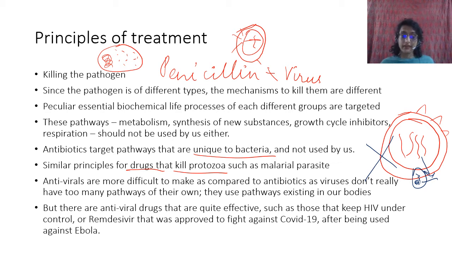But there are antiviral drugs that are quite effective, such as those that keep HIV under control, or remdesivir, which was approved to fight against COVID-19, which was earlier used in Ebola. So it was earlier seen to be effective against Ebola, and therefore now it is also being used against COVID-19, right?